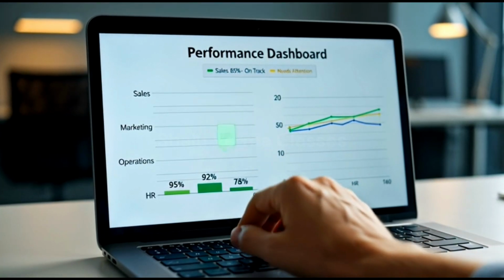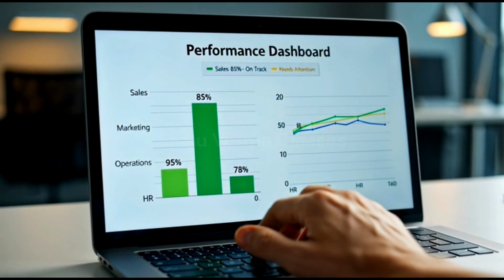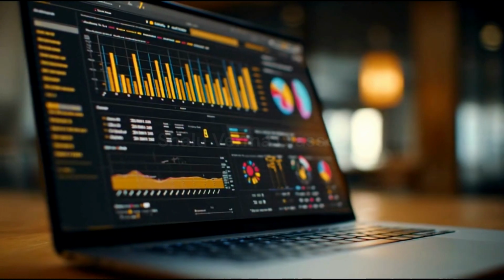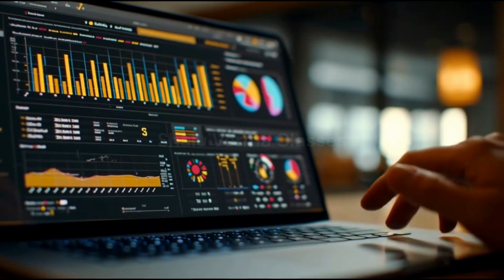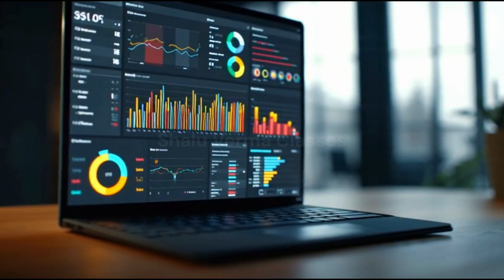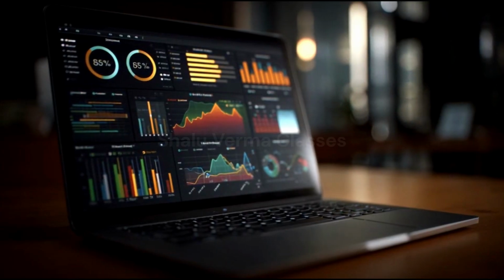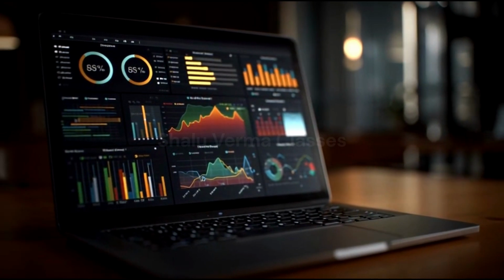It is used everywhere. Now let's go deeper, because many people learn formulas, but they do not understand how to expand them. Once you understand conditional logic, you can combine it with other advanced Excel functions. For example, you can connect it with lookup formulas. You can connect it with dynamic dashboards. You can connect it with automated reporting. And you can build professional Excel systems without using any VBA.